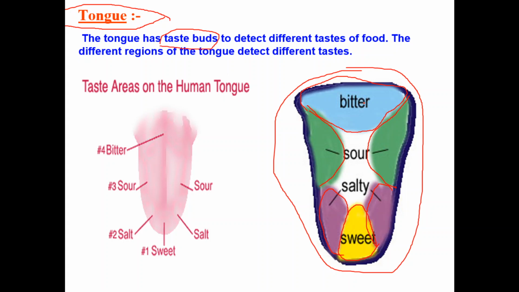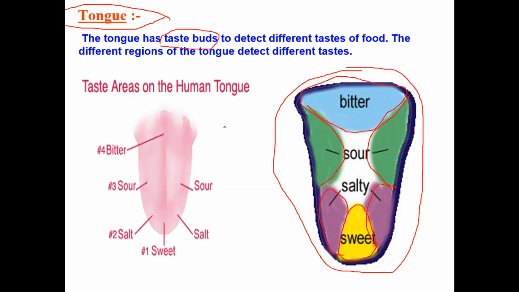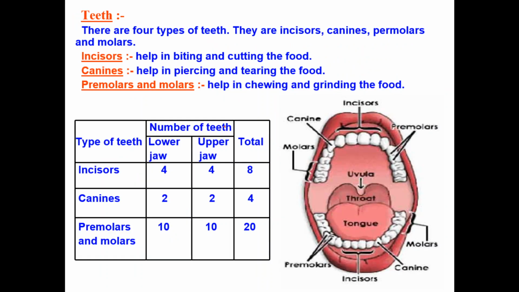And remember, we can swallow the food only with the help of the tongue. So what are the different functions of the tongue? First, it helps us to identify different tastes; second, swallowing; and third, it helps to mix the food with saliva. These are the three functions of the tongue.